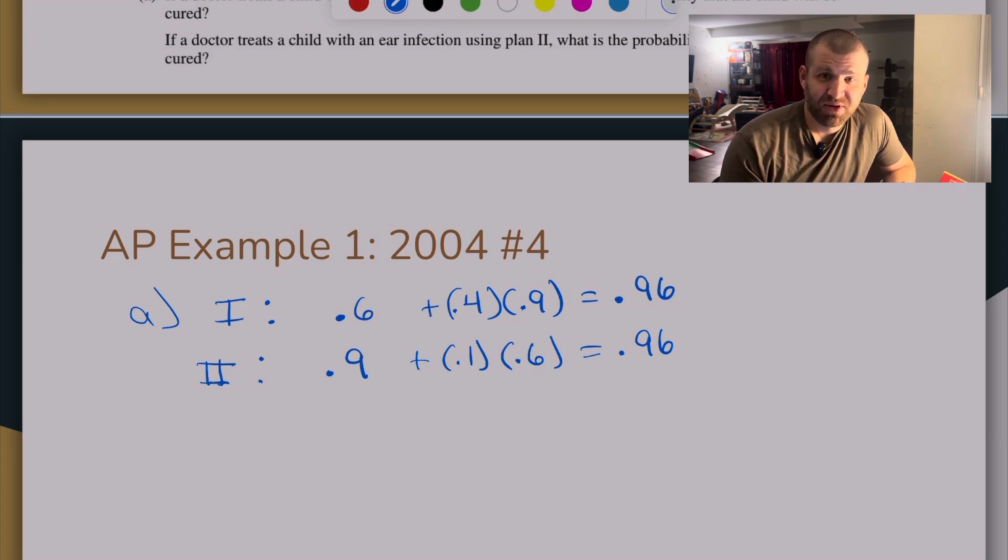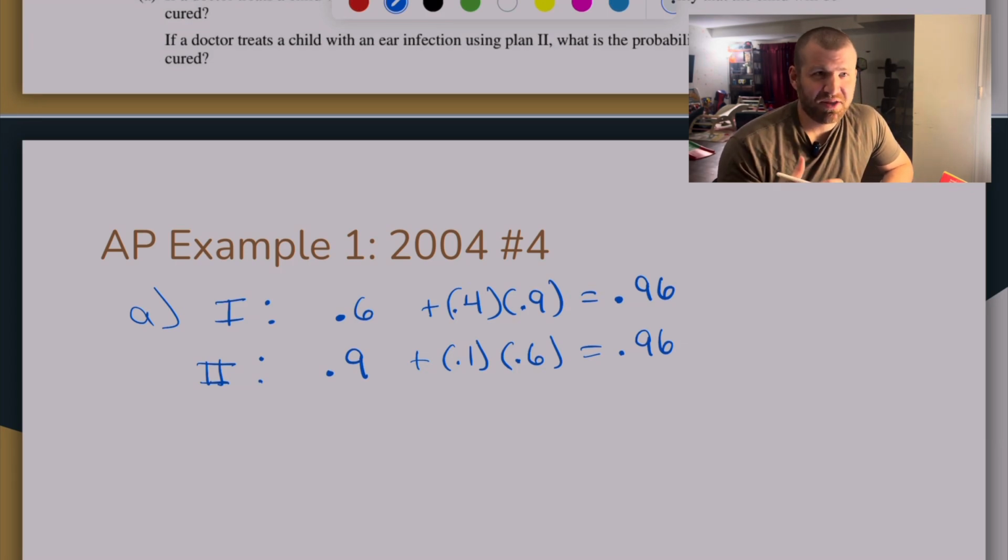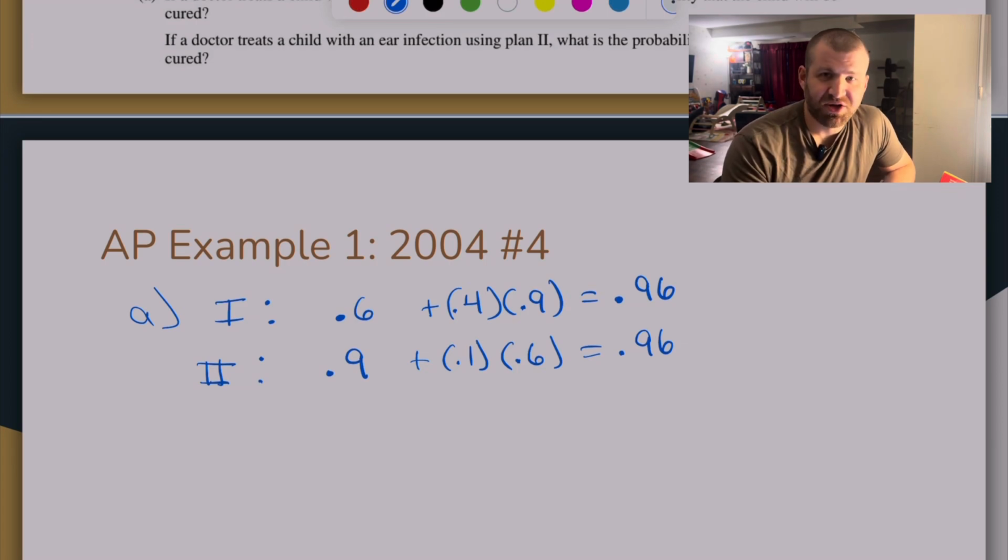It's impossible. It just means everybody's right no matter what. And so when I look at a question like this, knowing in my head that there is one correct answer, I am expecting one thing to be the same and one thing to be different, and then that's how I'm going to make my recommendation. So in this particular case, the fact that it was a 96% cure rate for both plans, I'm actually really happy right now that I got the same answer, because it probably means that I'm on the right track.